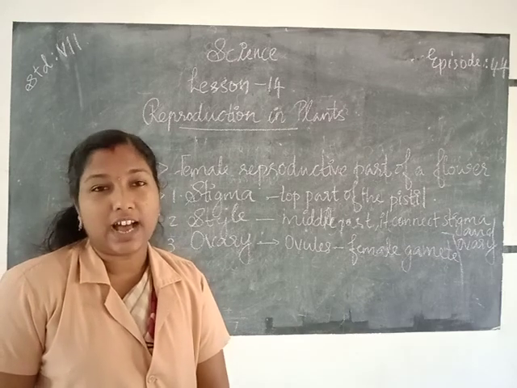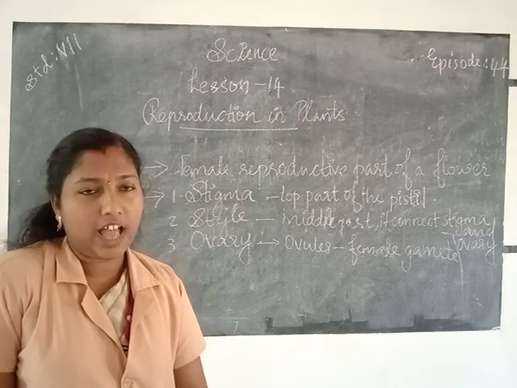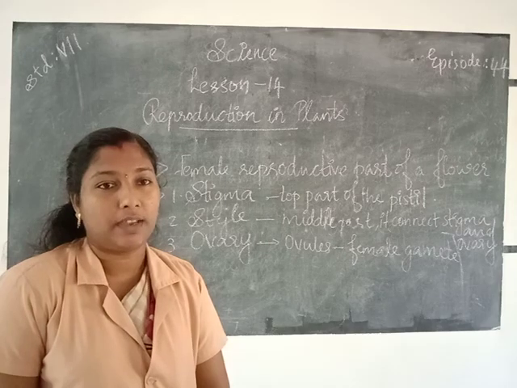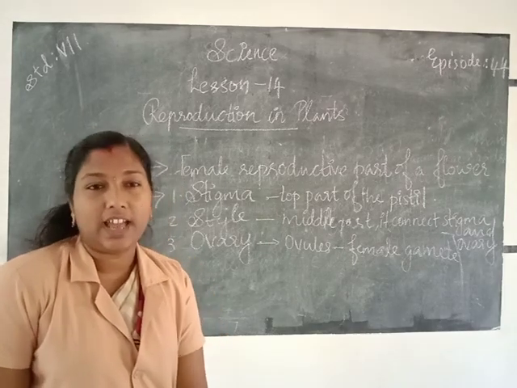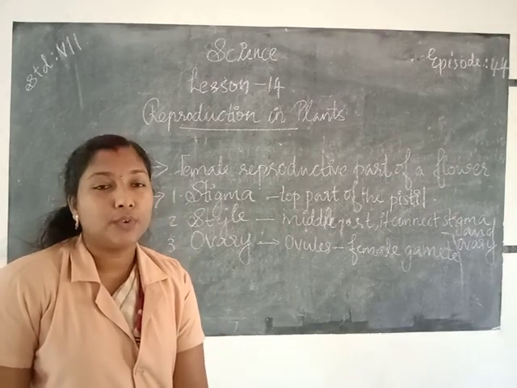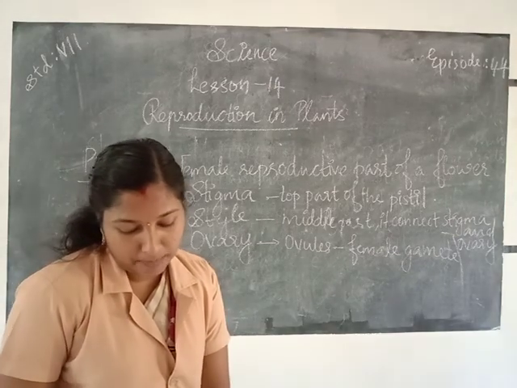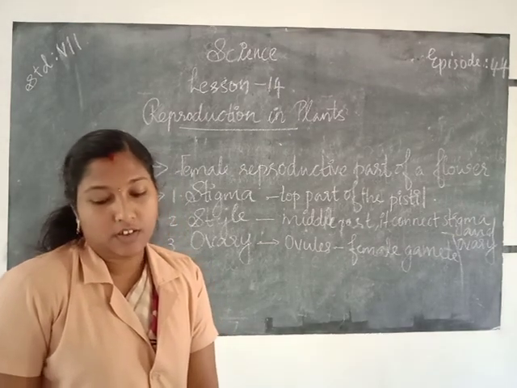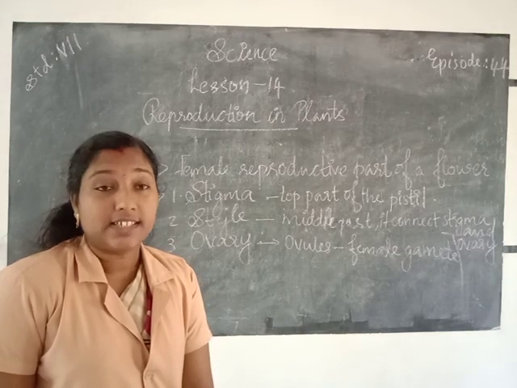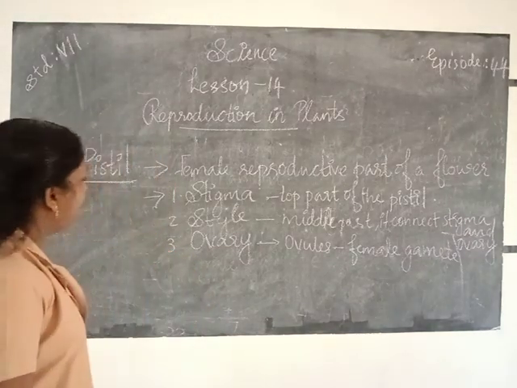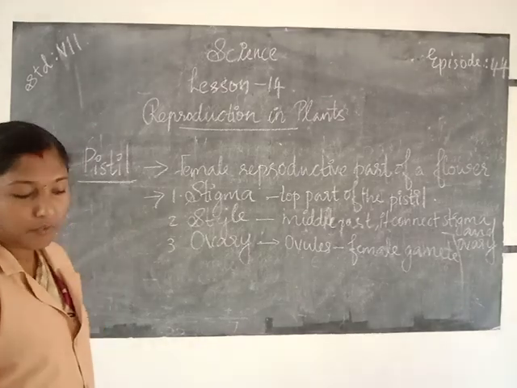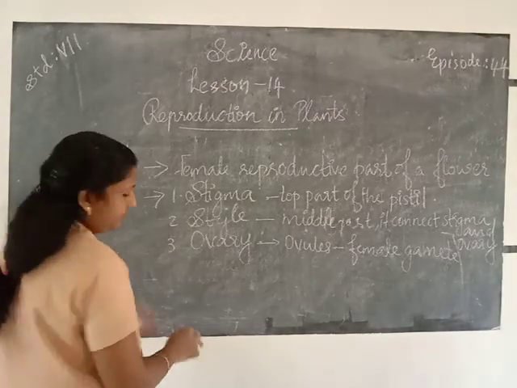These cells are called gametes. The male gamete and the female gamete fuse to form a zygote. The male gamete and the female gamete fuse to form what? Yes, zygote.